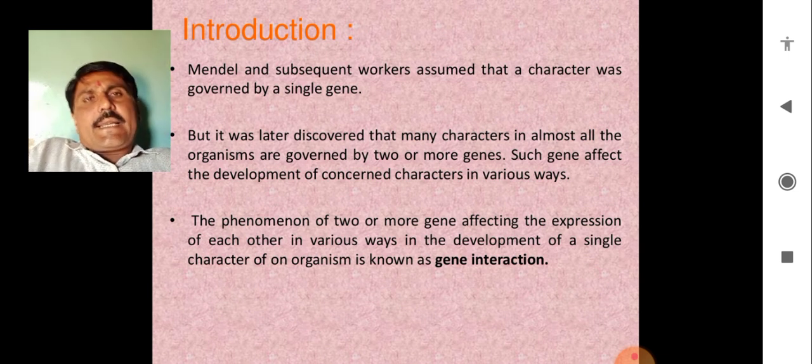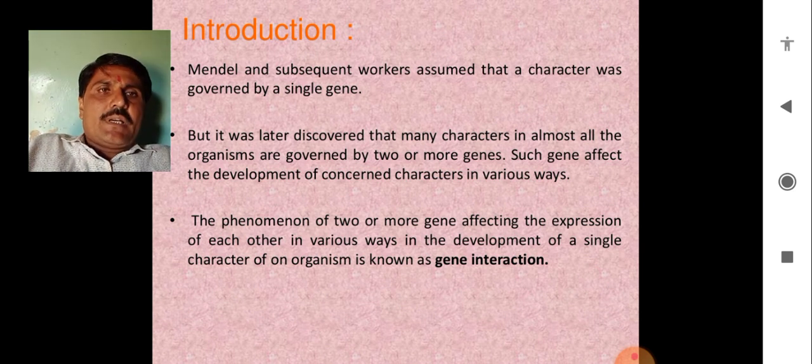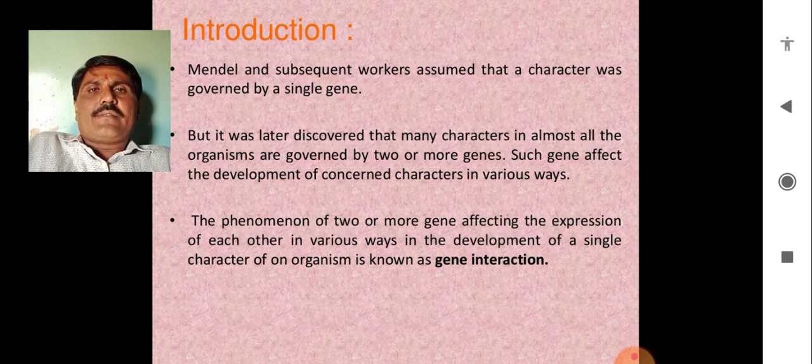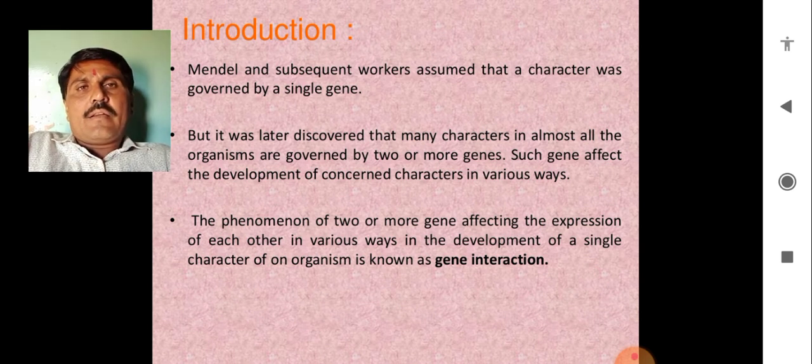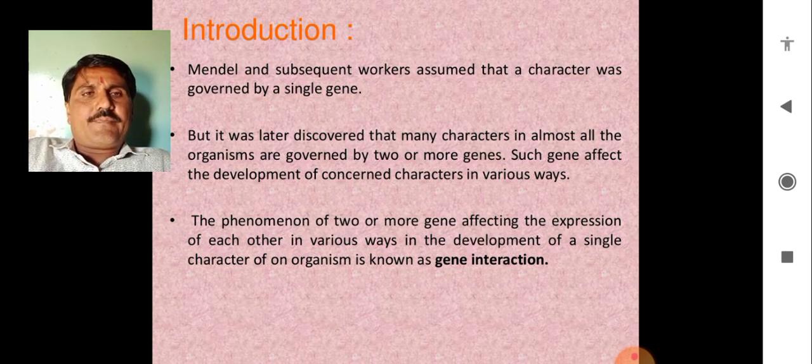For each character two genes are responsible, and when more genes are seen there, they suppress the original characters. What is the phenomenon?